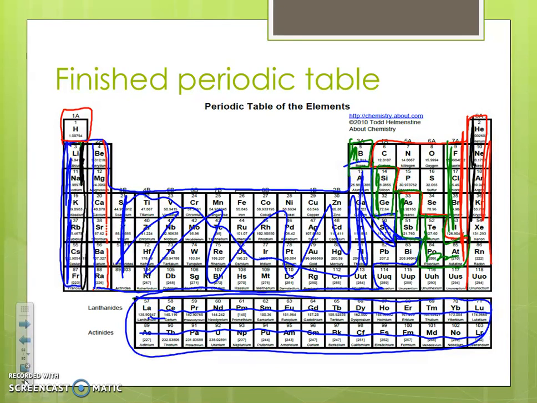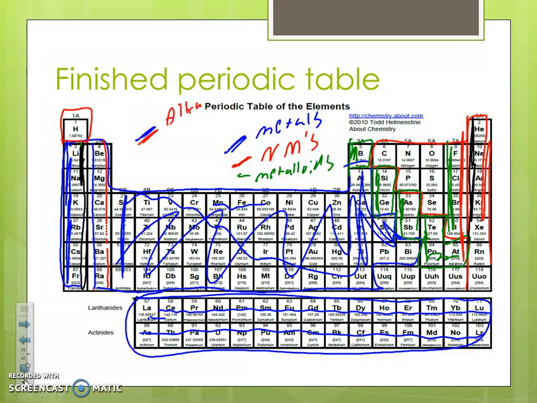So the whole middle area here, you can shade in blue. Just make sure you can still see the numbers you need and the symbols. Remember, your key should have everything labeled. So blue is just metals. For me, red is non-metals, but for you guys, it's probably yellow. The green is my metalloids. And then I've got some of my special groups, all right? So I've got blue and red. This is my alkaline.